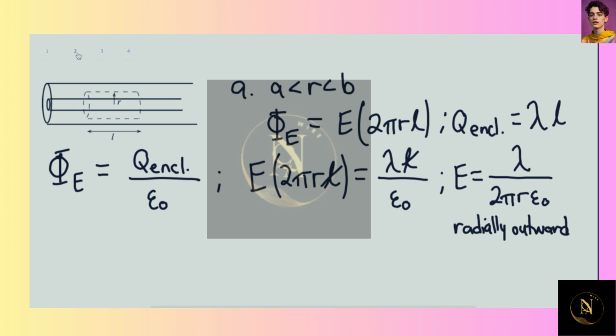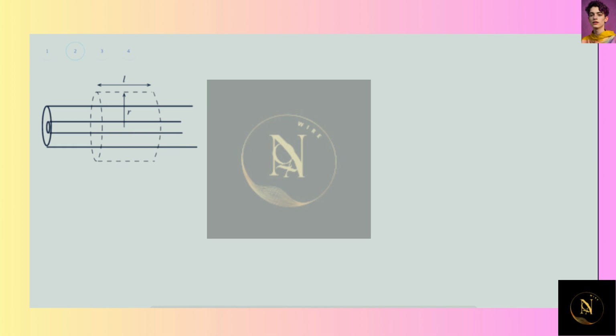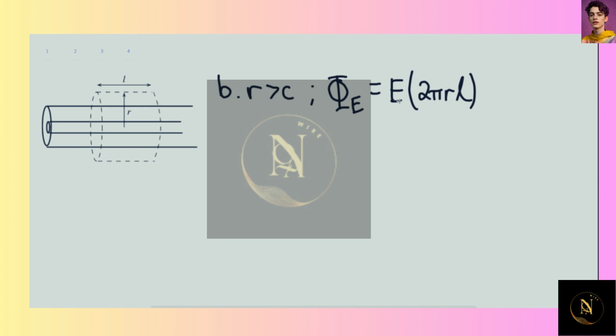For part B, this would be essentially the diagram. We're going to apply Gauss's law, where for part B, R is greater than some length C, and the electric flux would be equal to the electric field times 2 pi R times L once again, and again the enclosed charge equals lambda times L.